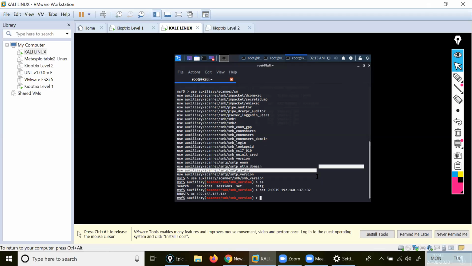Okay, you said after the version. See here, this is the complete details about my command. So what are the command details? Auxiliary. See here, I use the command as it is: use auxiliary scanner SMB. After SMB version, I need this one to check. Yes, I just did version now. Vulnerability.